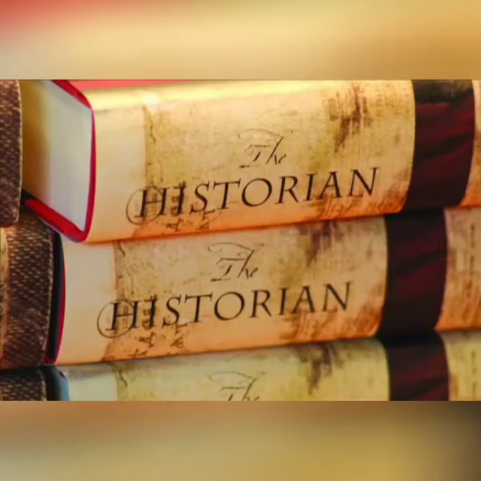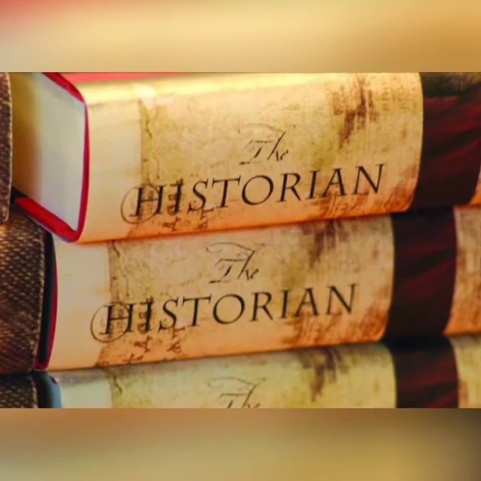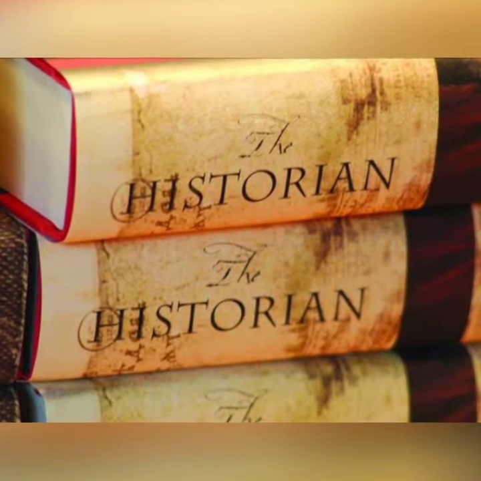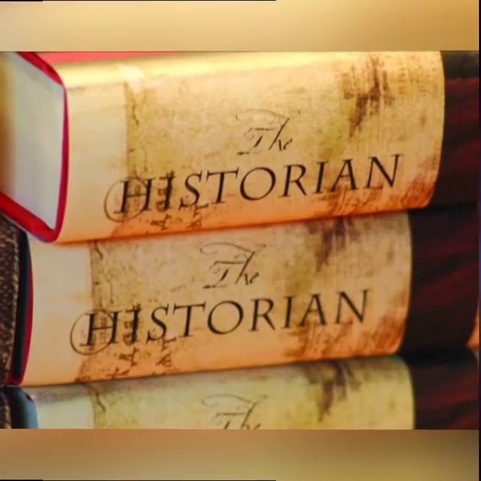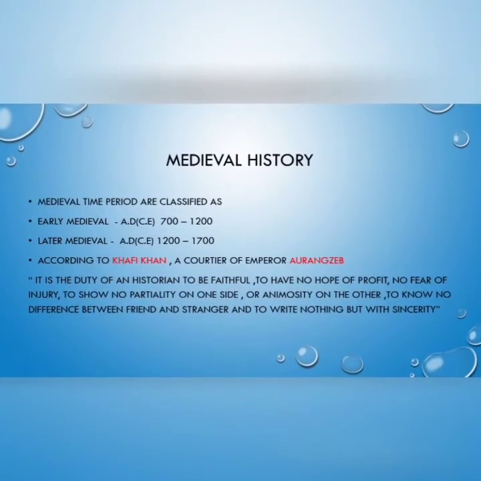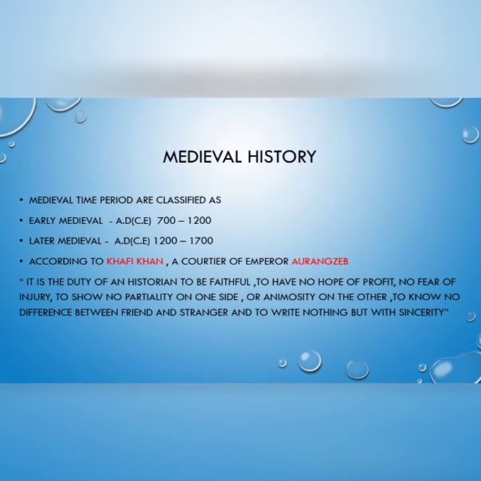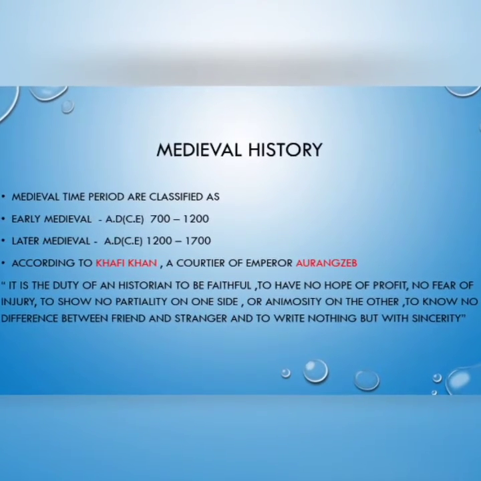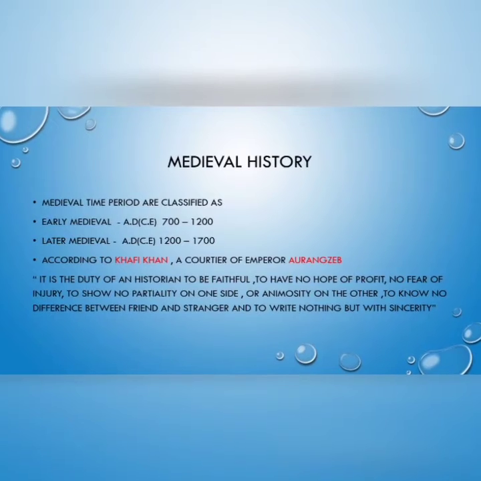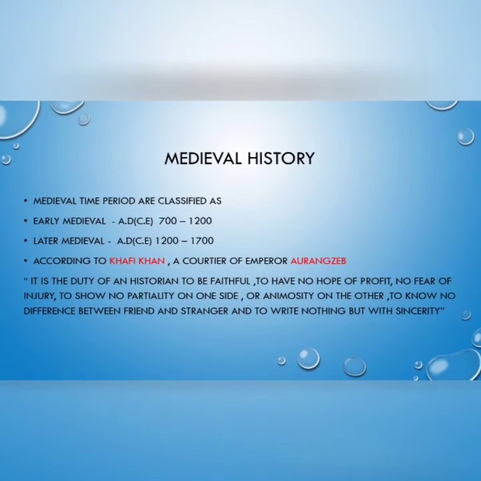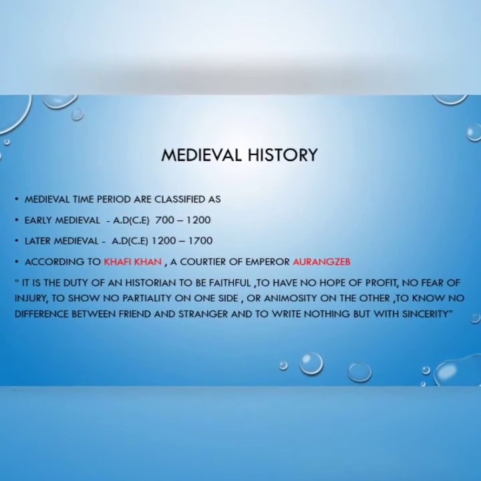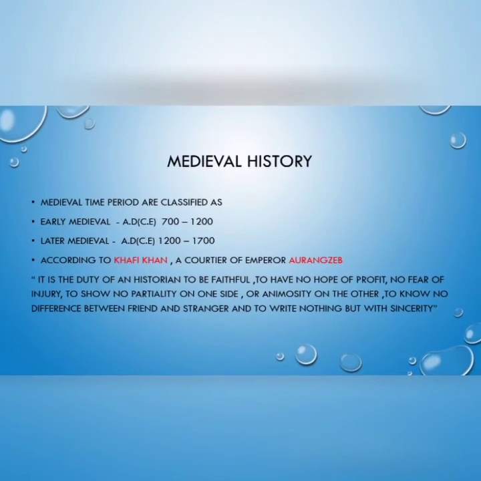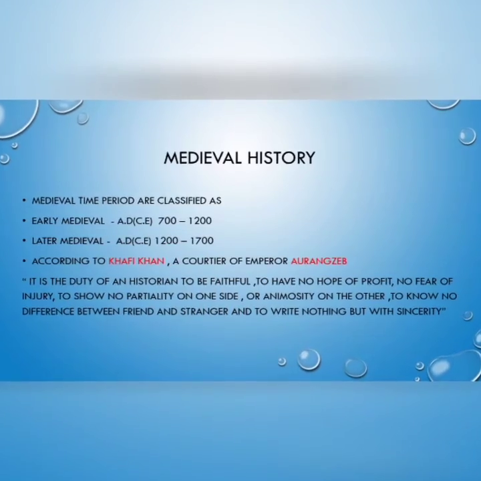According to Kafi Khan, a courtier of Emperor Aurangzeb, a historian must create a balanced report without any partiality. So let's see what he had told. It is the duty of a historian to be faithful, to have no hope of profit, no fear of injury, to show no partiality on one side or animosity, animosity means enmity, on the other side. To know no difference between a friend or a stranger, and to write nothing but with sincerity. So, a person who writes history must give a sincere report.